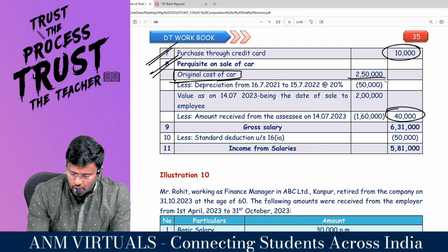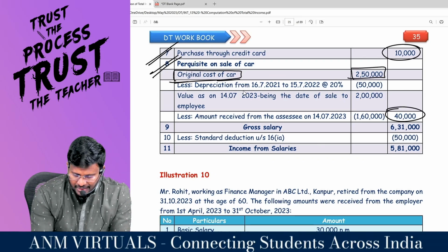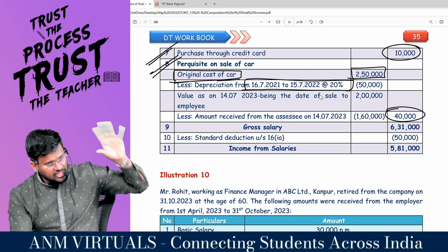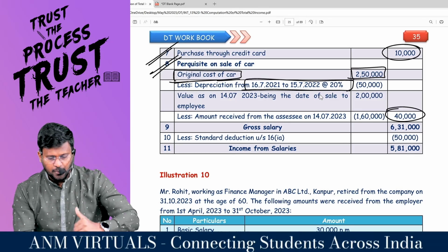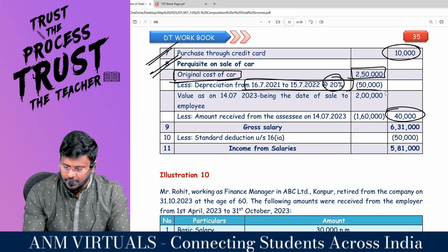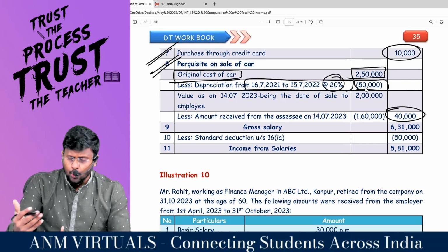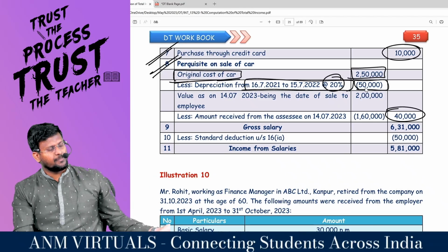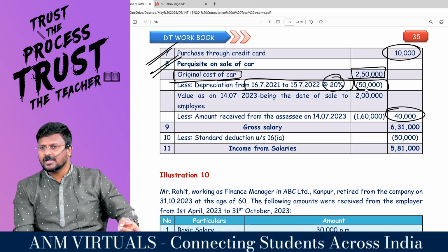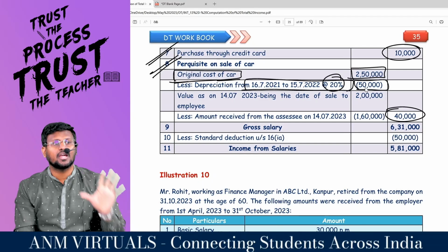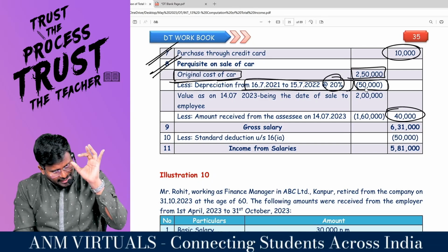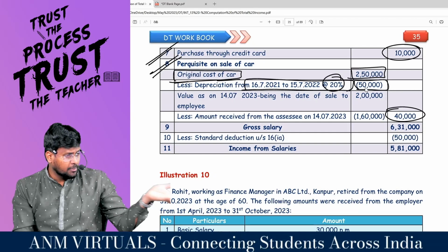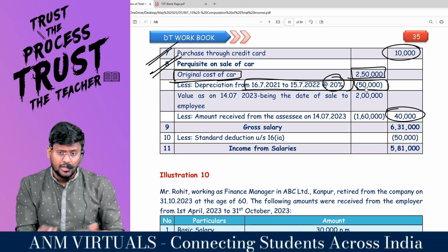So, cost of the asset is 2,50,000, less depreciation from 16/7/2021, the date of purchase of the asset, till 1 day before, which is 15/7/2022, at the rate of 20%, 50,000. You may have a doubt: sir, why has next year depreciation not been provided? Because it is not a completed year. In PGBP we are following the 180 days concept. In salary we are following the completed year concept. If the year is fully completed, then only the assessee is entitled to claim the depreciation. Sir, the year is not completed, still 11 months are there, no?